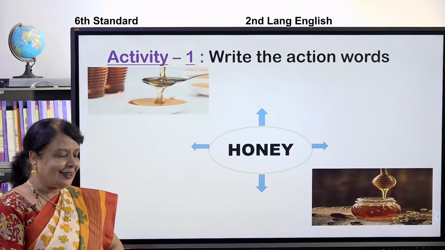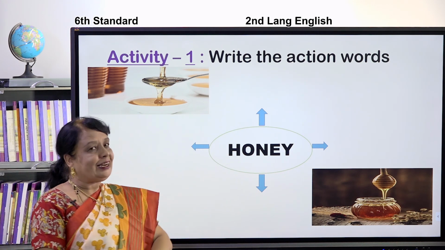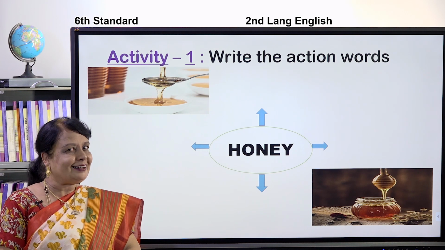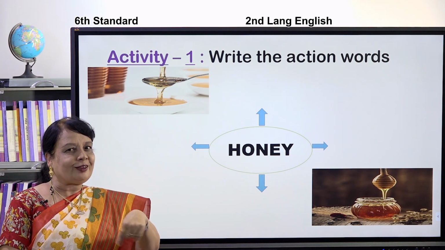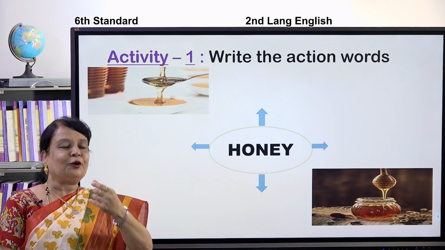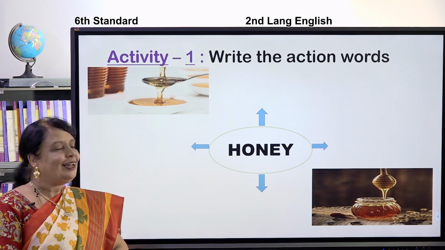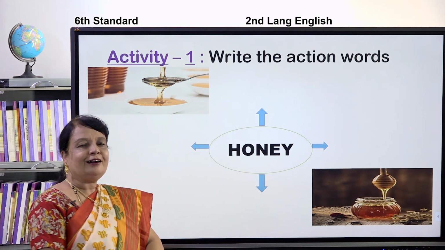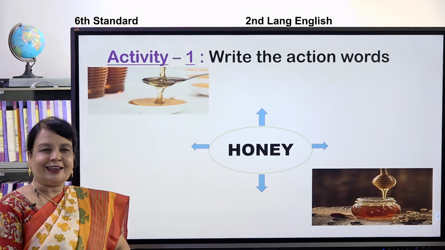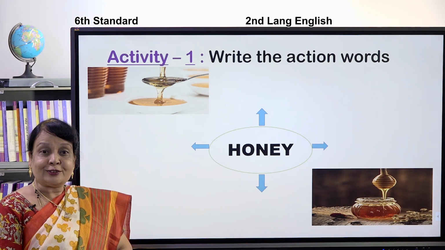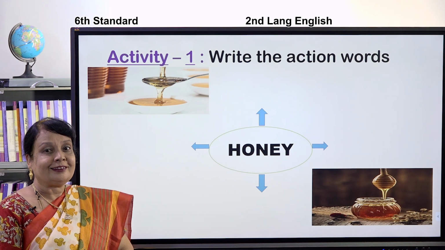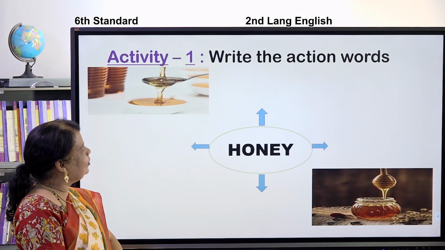Isn't it, children? Yes. We like to eat the honey, isn't it? We like to apply it on the chapati and then roll and have it. Isn't it, children? Like that, we will write the action words. Will you do it? Yes. Did you get? Eat is also one of the action word. Yes. We will have a look now, children.